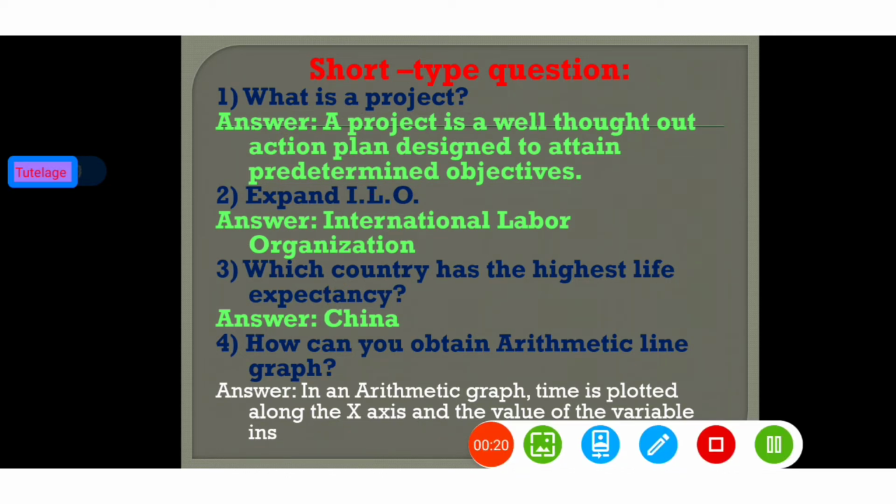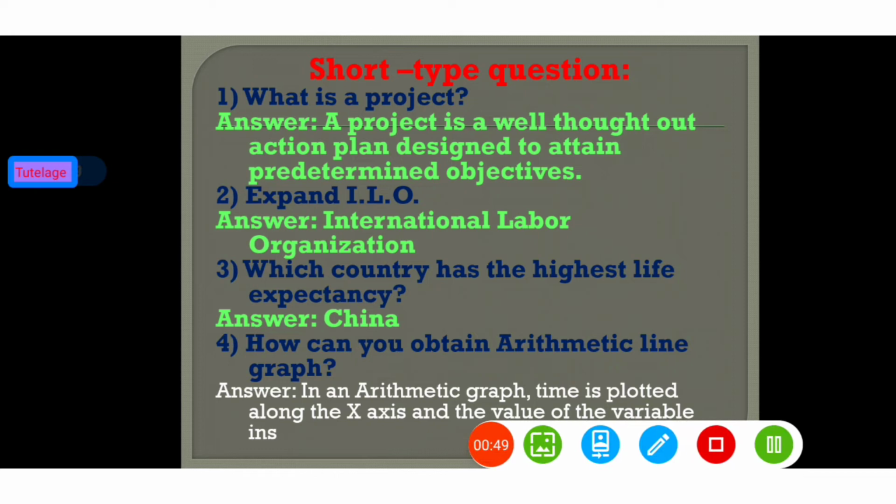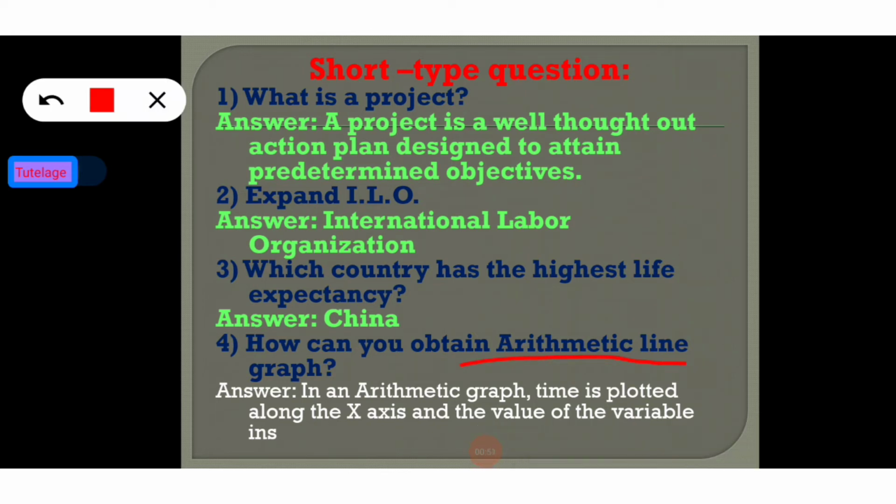Now going to the fourth question. How can you obtain an arithmetic line graph?